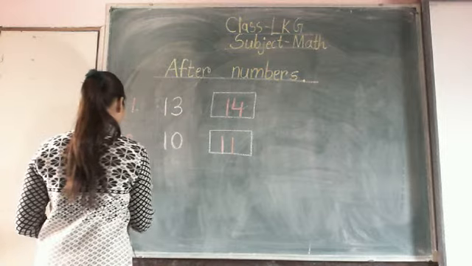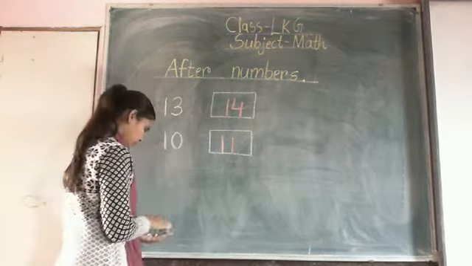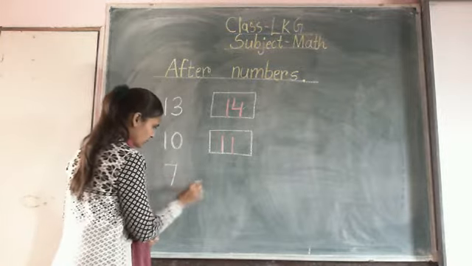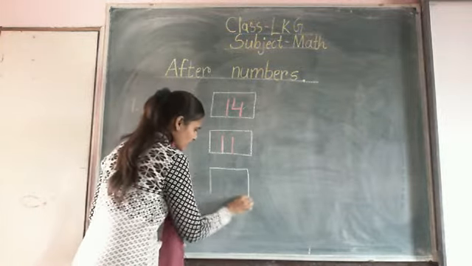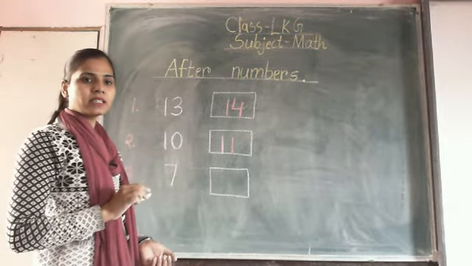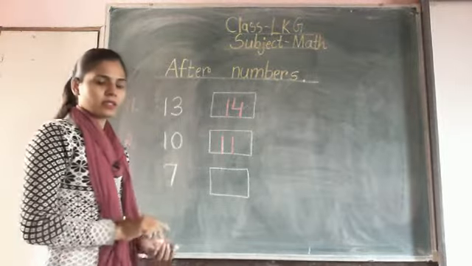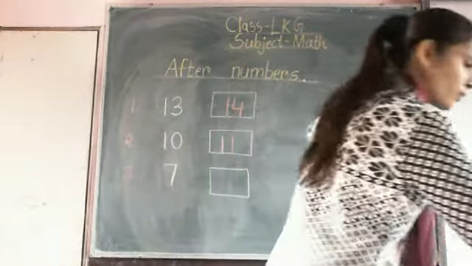Then write number 3. Seven. What is the after number of number 7? After 7. Tell me.